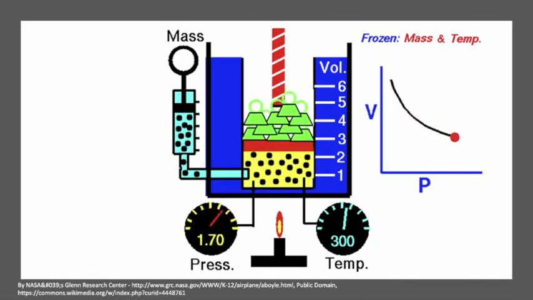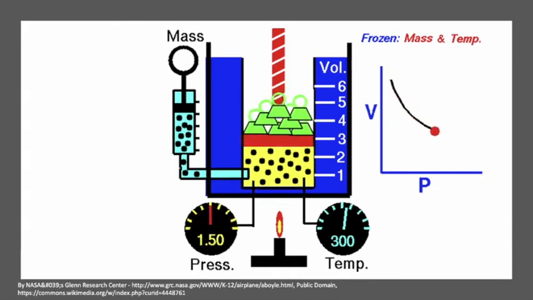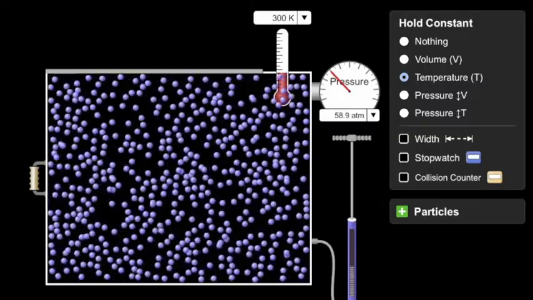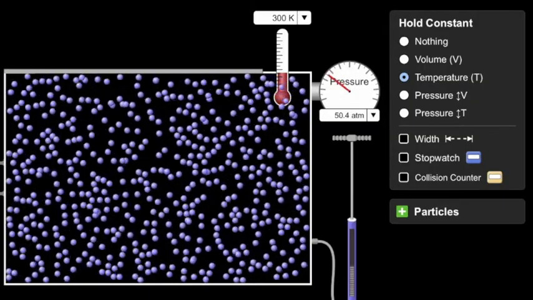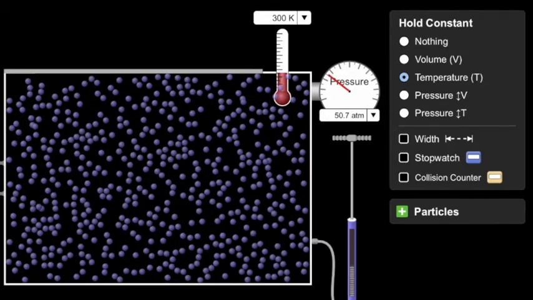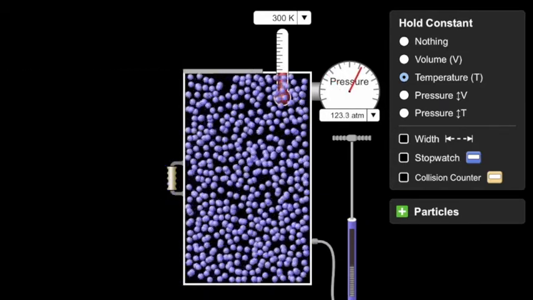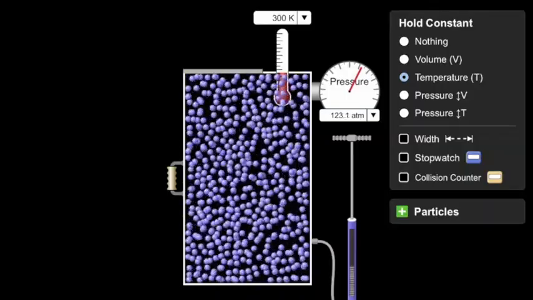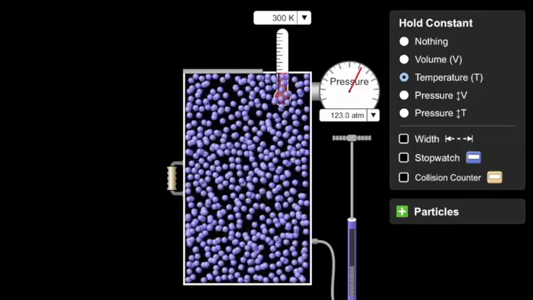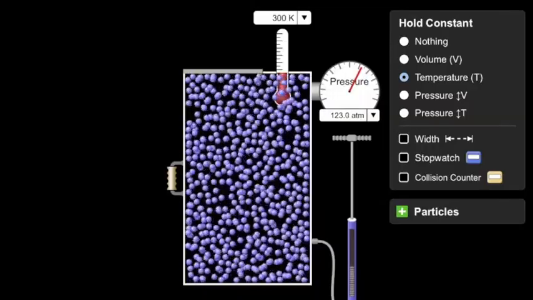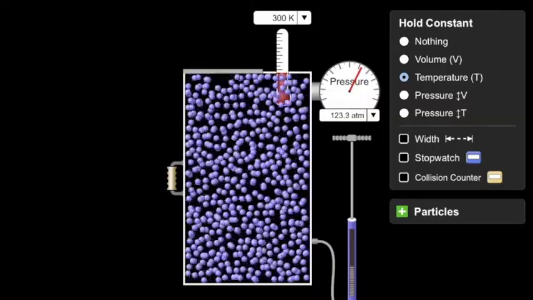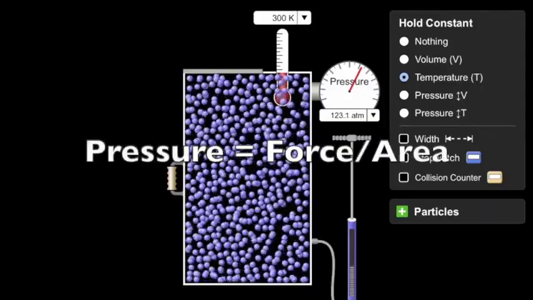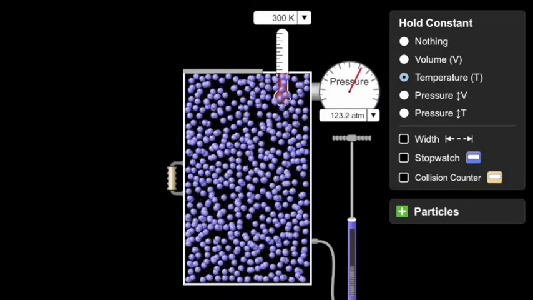Now let's focus on what's happening at the particulate level. Since the temperature is constant, the speed of the molecules will stay the same. Since the number of moles is constant, n will not change. As we decrease the volume, the size of the wall of the container shrinks a little bit. There's less area for these particles to bump against, and there are more particles hitting each unit of area. This is what pressure is, force per unit area, and this is why the pressure goes up.